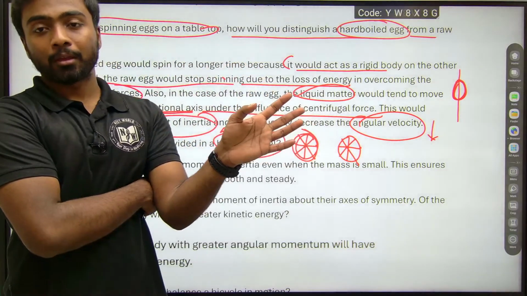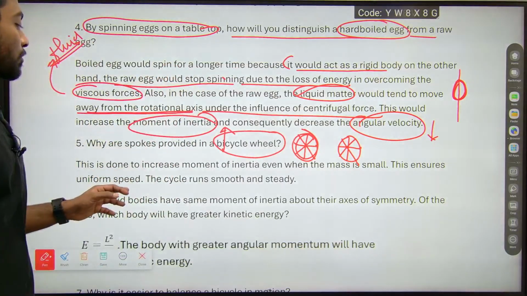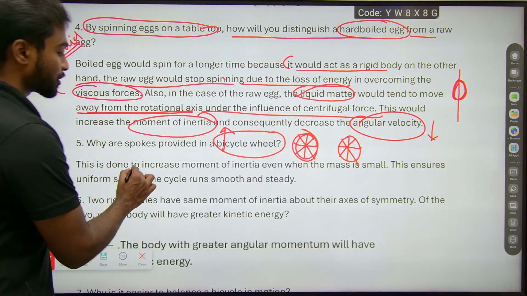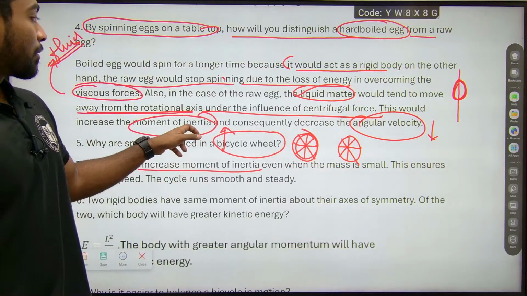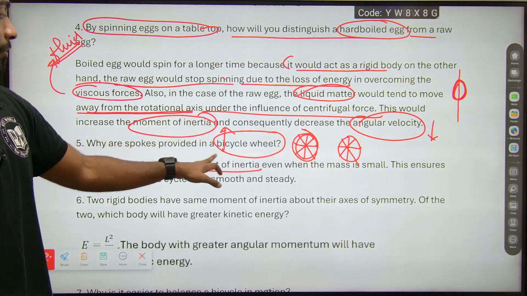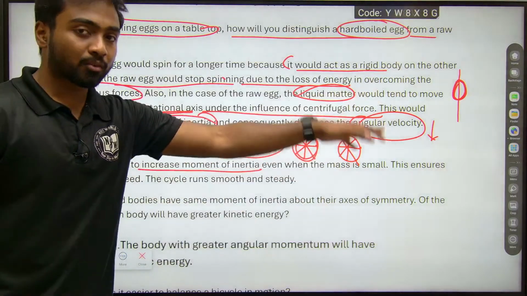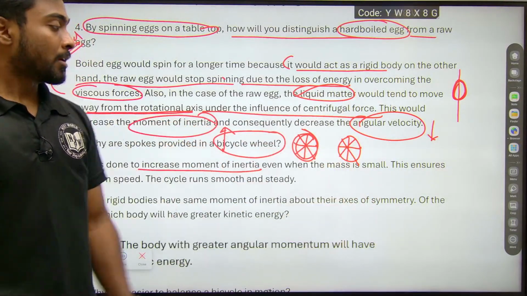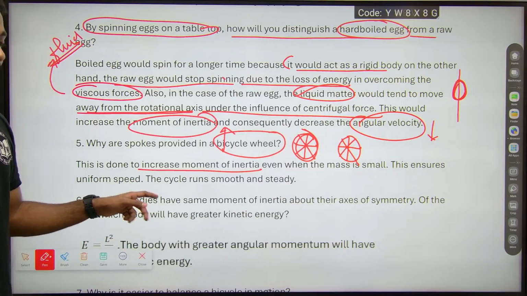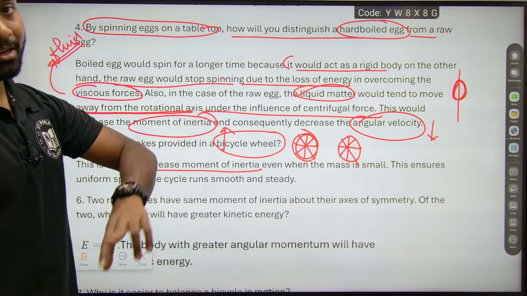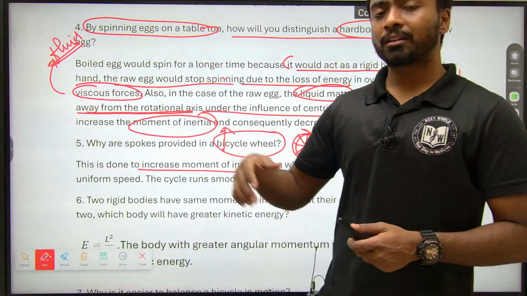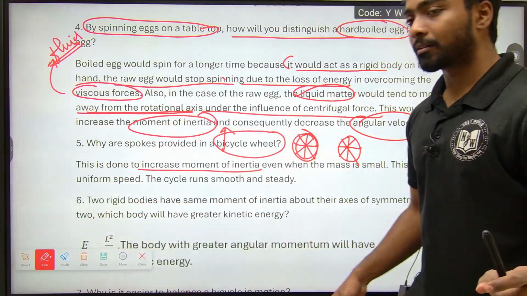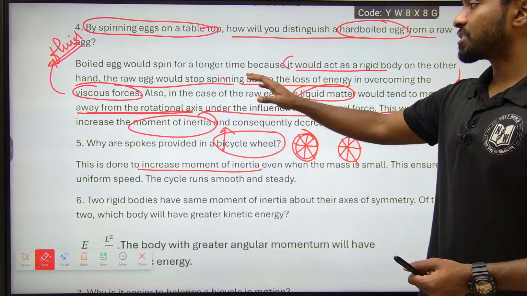This is done to increase the moment of inertia, even though the mass is small, and this ensures uniform speed. The cycle runs smooth and steady. It's not only for the cycle, it's for any vehicle. So this is about the fourth question and the fifth question.